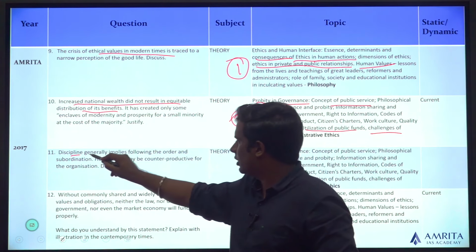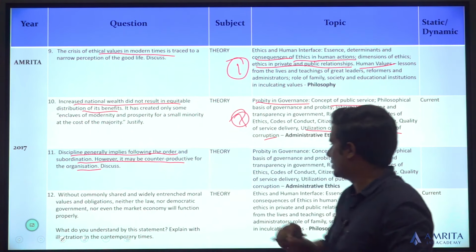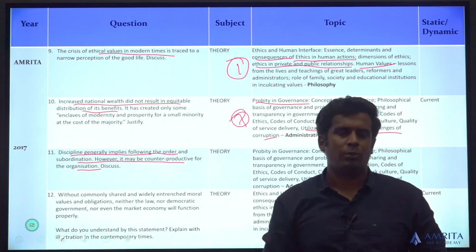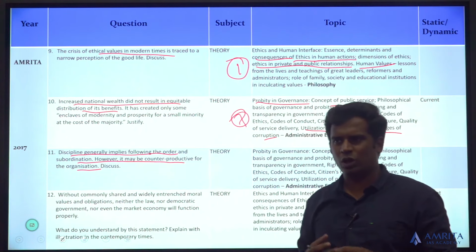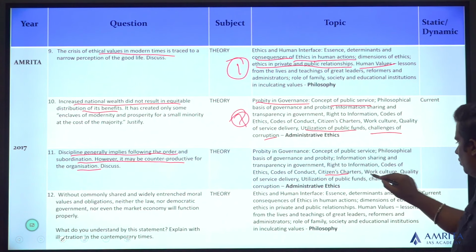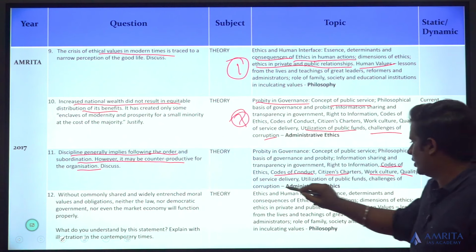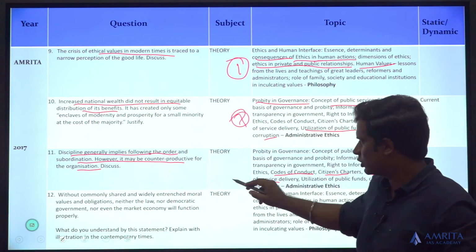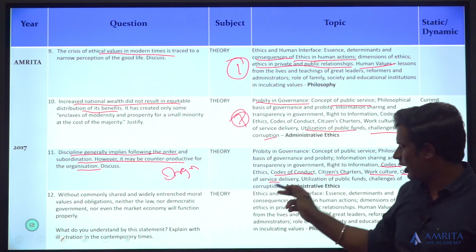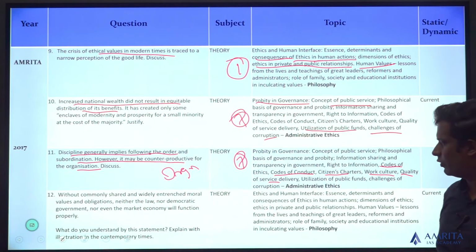Discipline generally implies following the order and subordination, however it may be counterproductive for the organization. Discuss. It talks about how discipline is needed for any organization to work, but it can also create a problem. So it talks about how the work culture is necessary: citizen charter, work culture, code of ethics, code of conduct, quality of service delivery. It all talks about how a general organization works. So organization and its values are mentioned in topic number 7, probity in governance. You can learn as part of it.